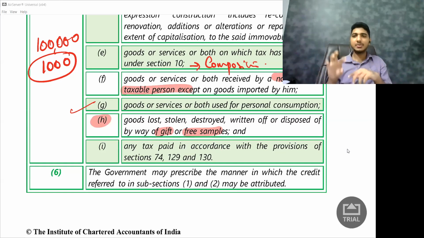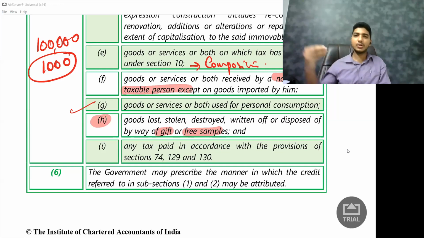So when I purchased mobile phones, can I claim credit on that? Answer is yes, I can claim the credit on that. So let us say I purchased one mobile phone, I claim the credit on this particular mobile phone. But what happened? One day somebody broke into my shop and they stole all my mobile phones. So law says you cannot claim the credit. If you already claimed the credit, reverse the credit, return that money to us. Very simple.